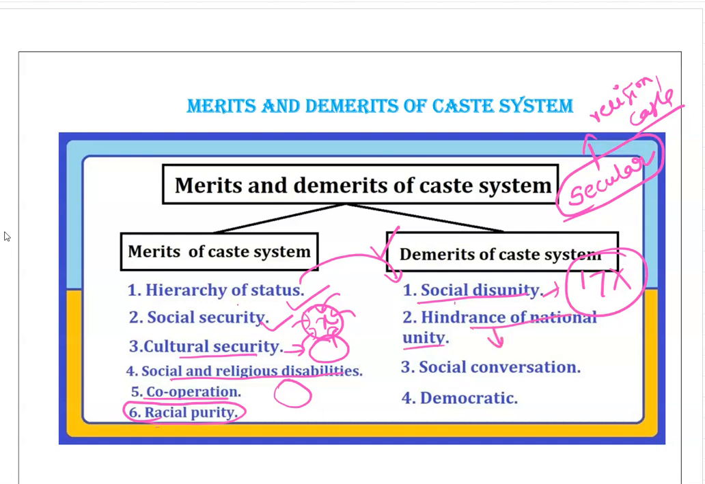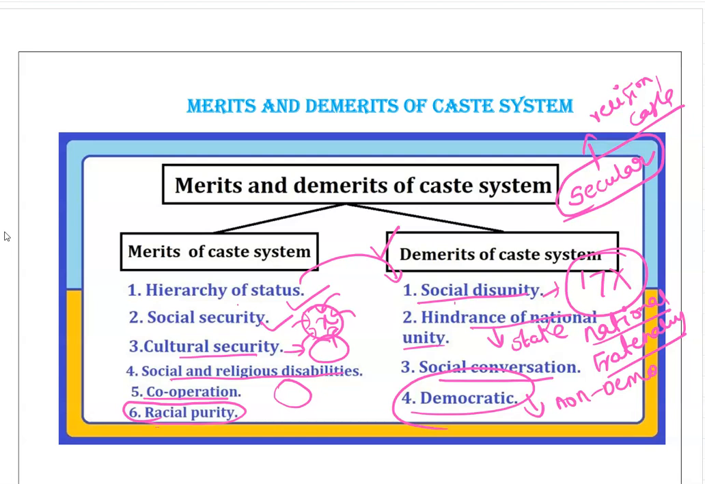Next, hindrance of national unity. That means there is a stake for national unity. If all are practicing fraternity, then it will be good. Otherwise, there is a hindrance for national unity. Social conversation, democratic. Okay. If there is a caste system, we can say that they are non-democratic in nature. Okay. These are the merits and demerits of the caste system.